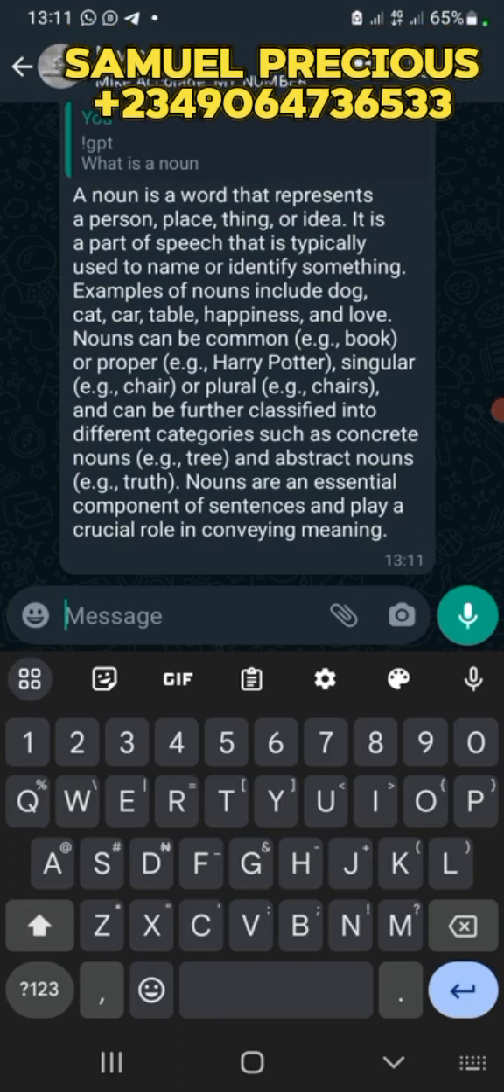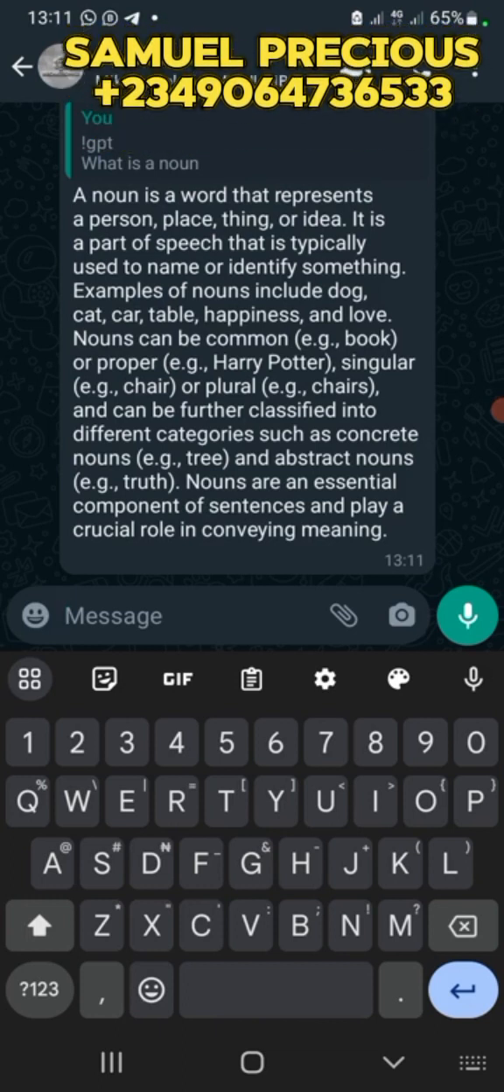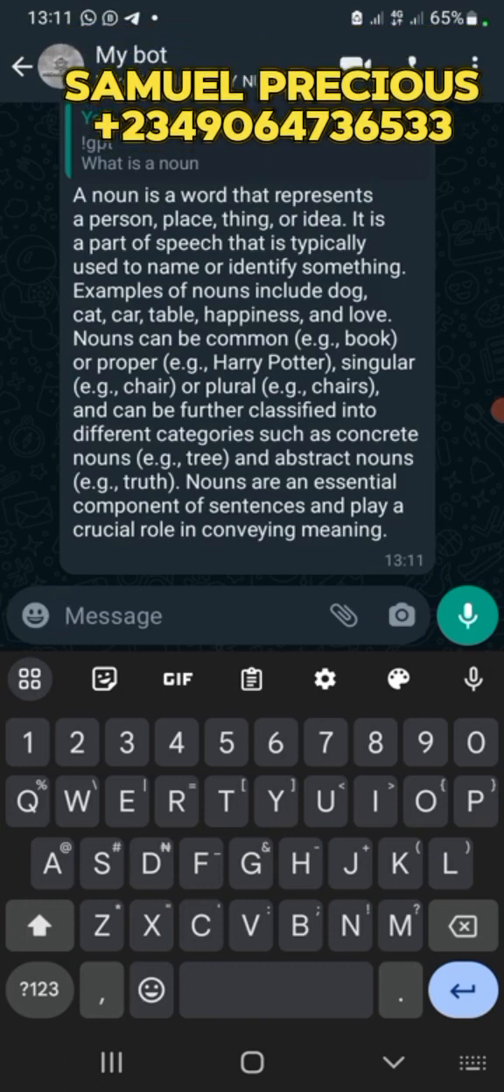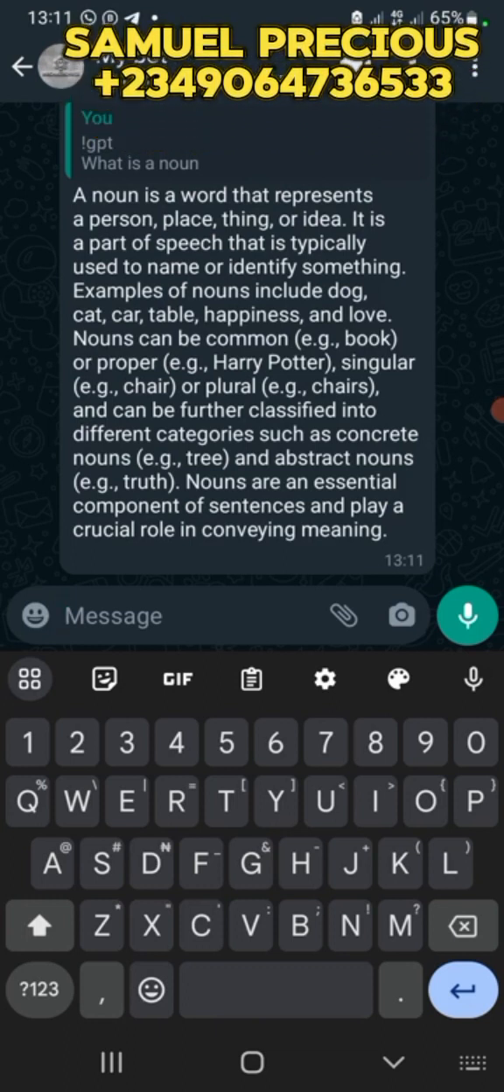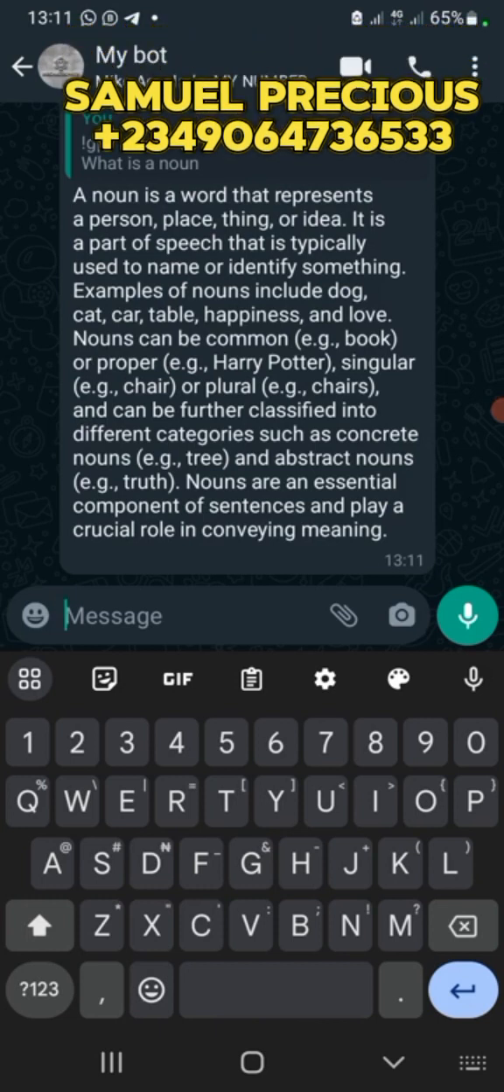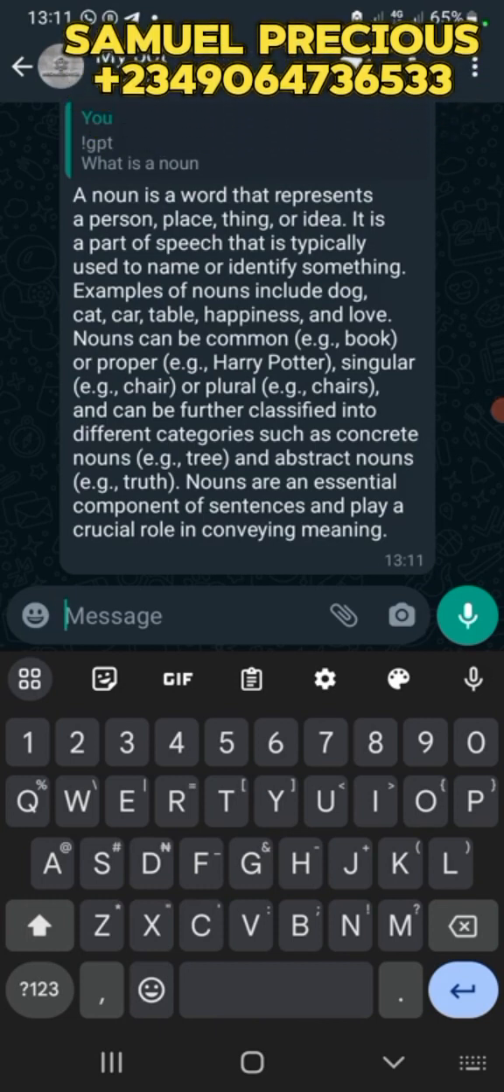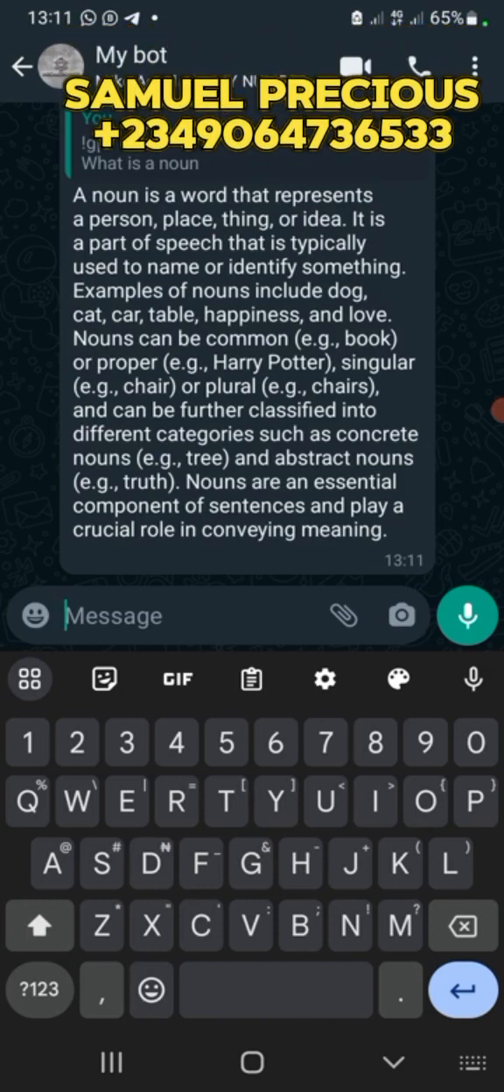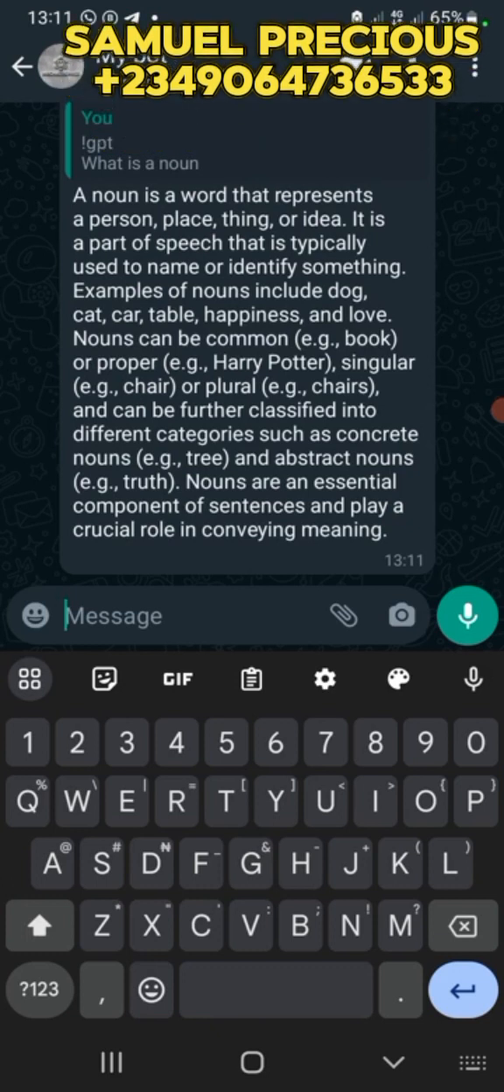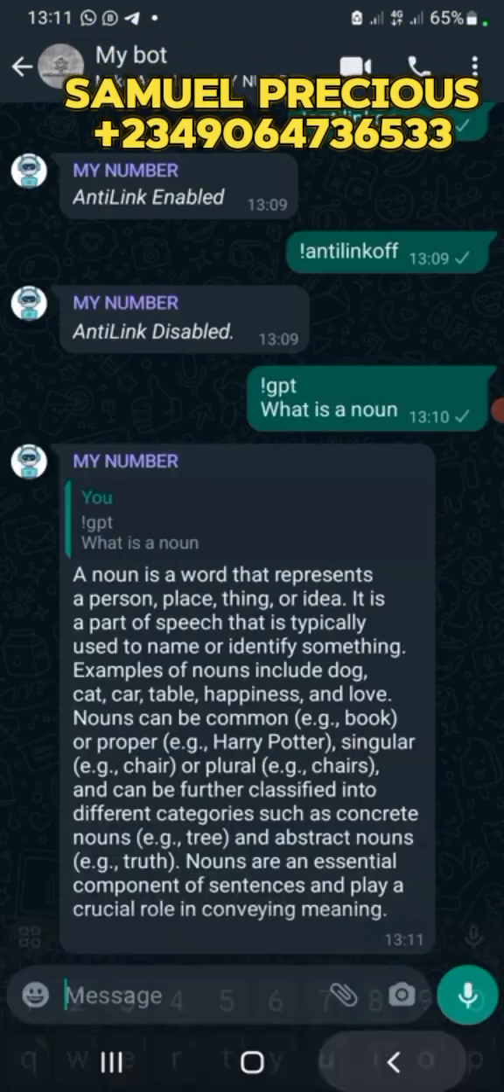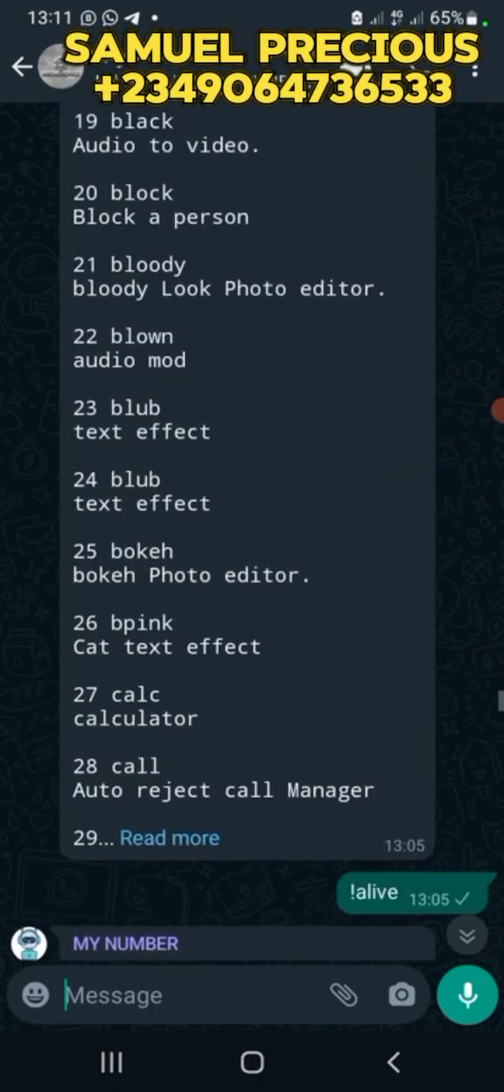So before the end of this video, I will show you the prompt, because presently, I told you Levanter is a private bot. So presently you are the only one and your sudo that can make use of these prompts, GPT. But there is a way you can set the group in a way that anybody in the group can make use of GPT. Okay, I will do that before the end. So let's check more.